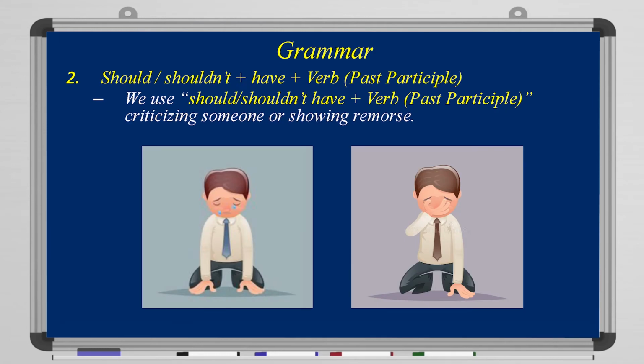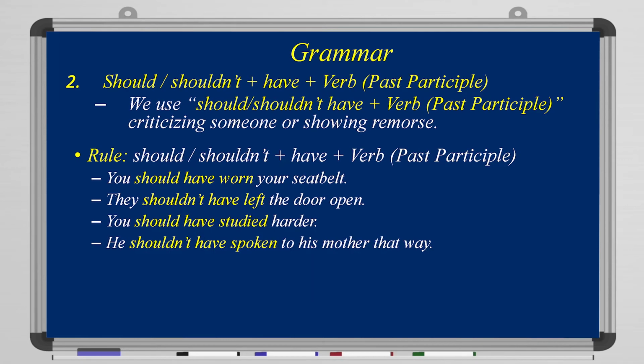The second rule is should or shouldn't plus have plus verb in the past participle. We use shouldn't have plus verb past participle to criticize someone or show remorse. For example, you should have worn your seatbelt. I'm criticizing you in this case. They shouldn't have left the door open. This is also a criticism.